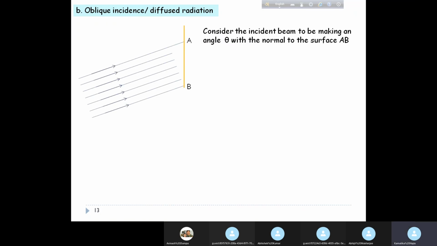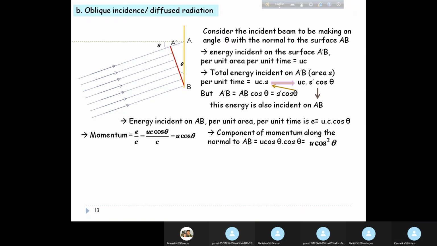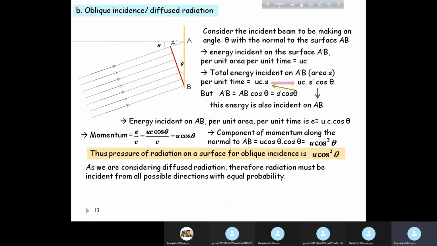If we consider that angle to be theta, then we derived the relation that the component of the momentum along the normal is u cos square theta, and therefore pressure of radiation on a surface for oblique incidence is u cos square theta.